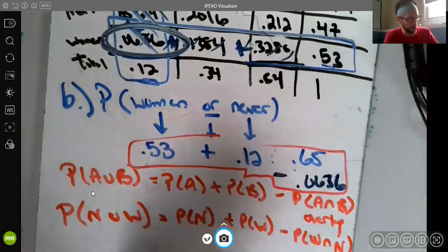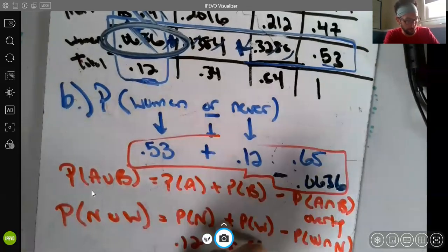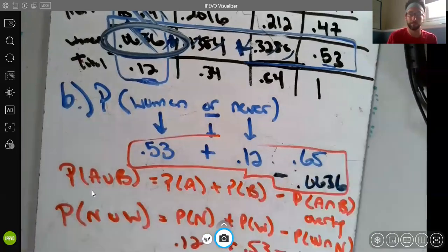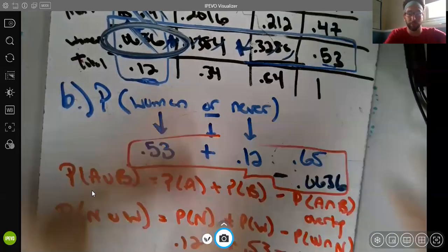So we get 0.12 plus 0.53 minus 0.0636. And that's it. I guess it would help if you could see what I wrote.